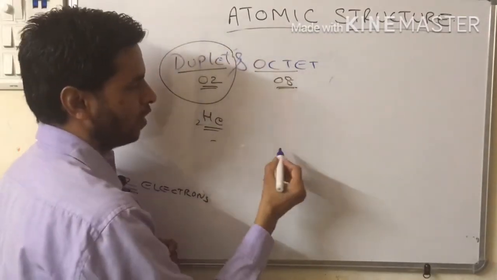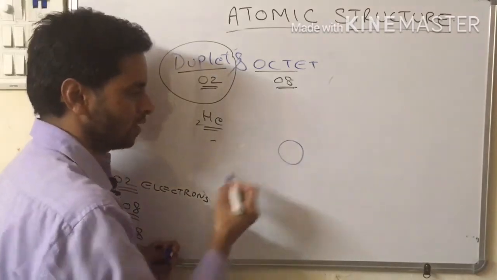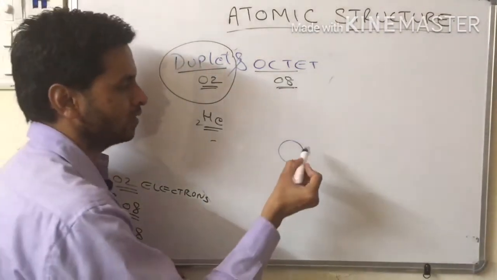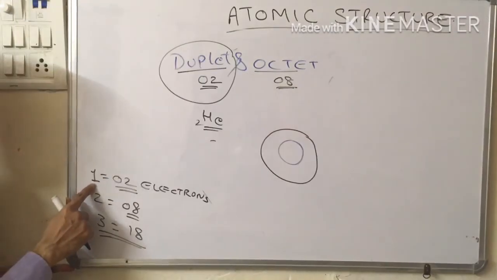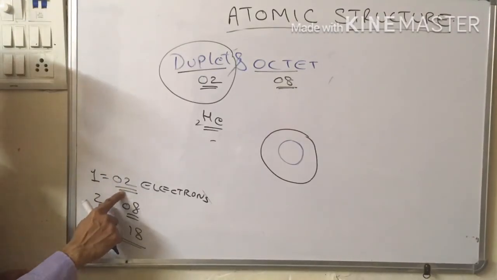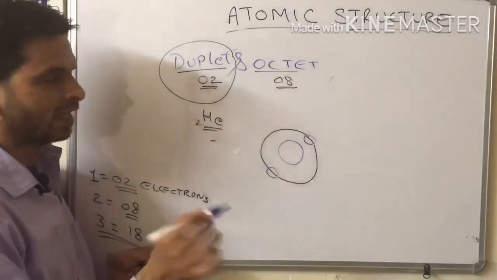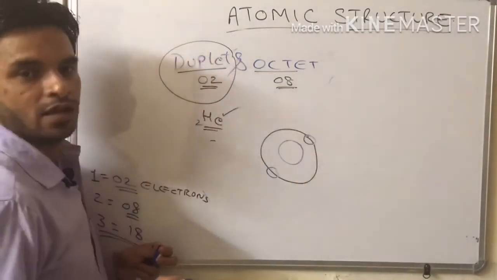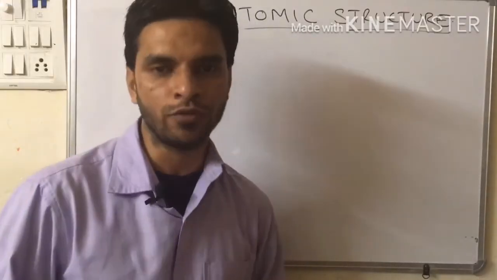Here I can draw an atom of helium. This is a nucleus and this would be the first shell. The first shell has the capacity to hold 2 electrons. So here, 2 electrons. That's it. Helium is stable. Now moving to the next topic, that is the electronic configuration.